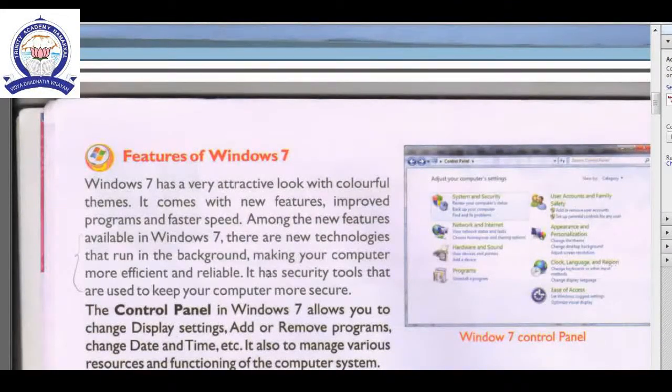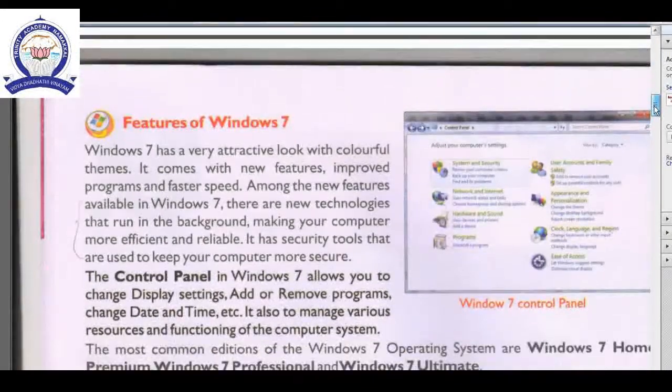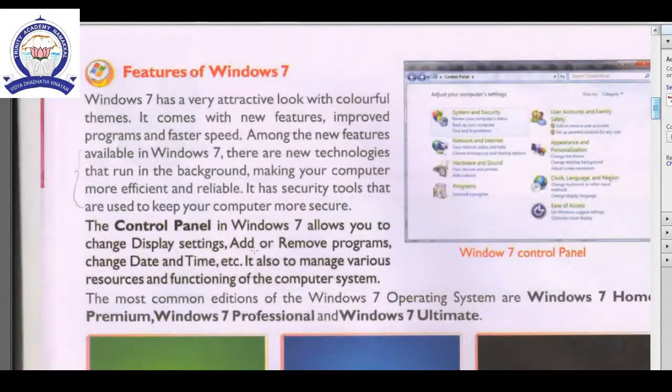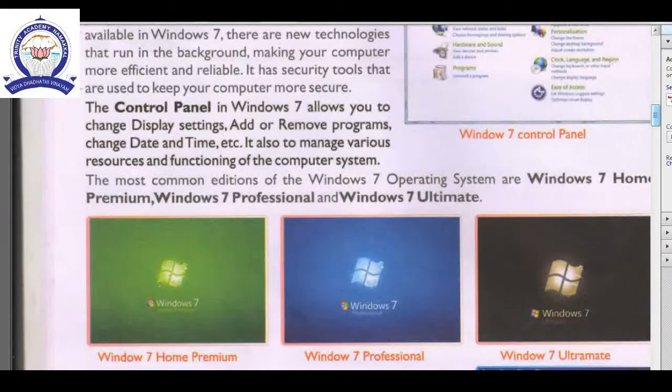The control panel. What is meant by control panel? The control panel in Windows 7 allows you to change display settings. See, 2-3 windows are displayed. Here we can change the settings, display settings we can change with the help of control panel. Add or remove a program, change date and time, everything we can do with the help of control panel.